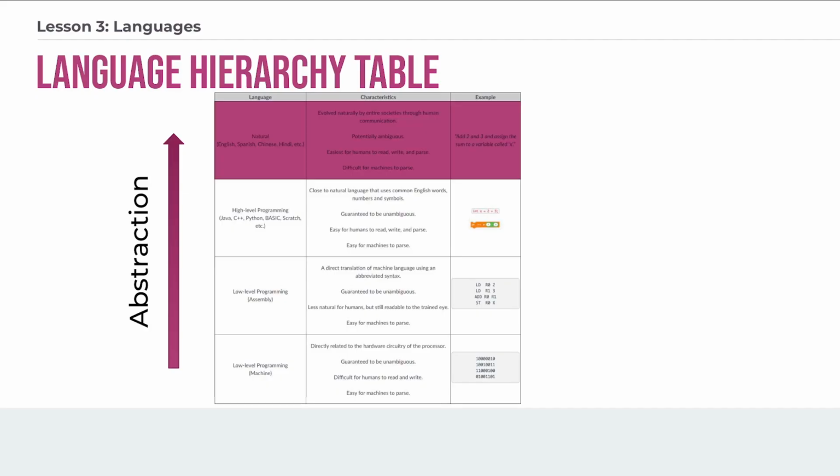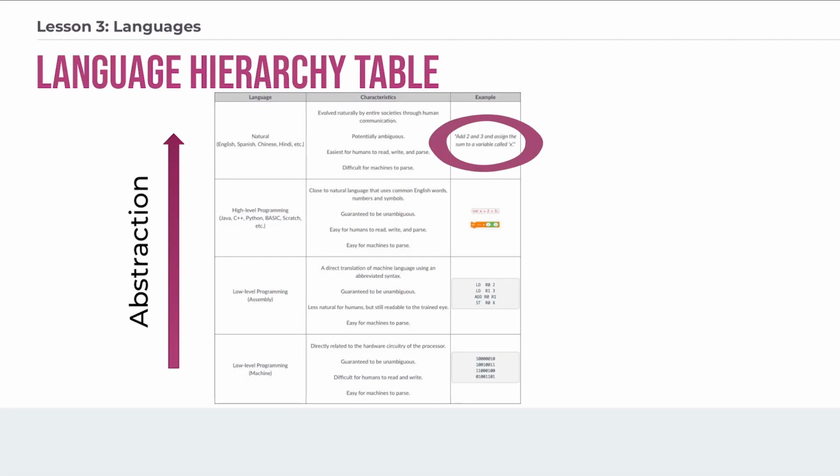At the very, very top, coming in first on the abstraction scale, is this sentence written entirely in English. It's a pretty clear sentence. I, as a human being and an English speaker, can read that sentence and know exactly what it means. However, a computer might have a little bit of trouble. It is not specific enough for a computer to be able to follow, but it is the highest level of abstraction.